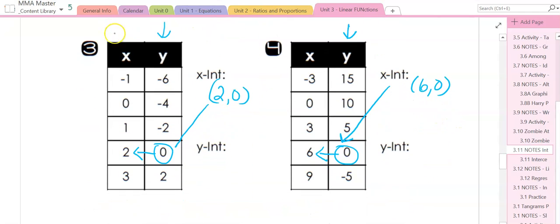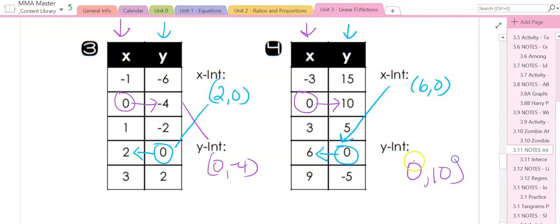So let's look over here where x equals 0. So I'm going to go down here, and I see x equals 0, so there is my y-intercept. And it's written as a point, as an x comma y. It's already written that way. So on number 4, let's do the same thing. This is where x is 0. It's at 10. 0, 10.